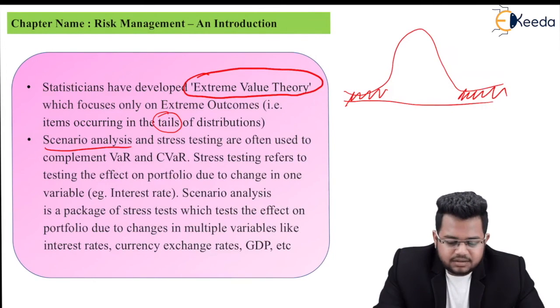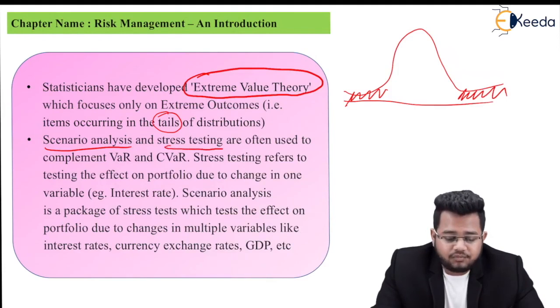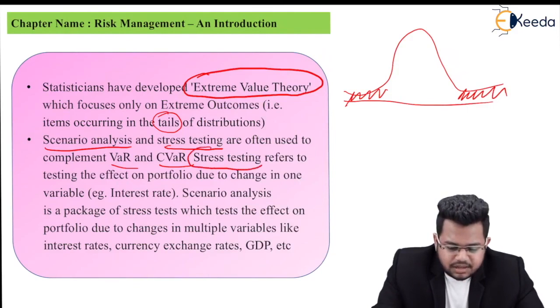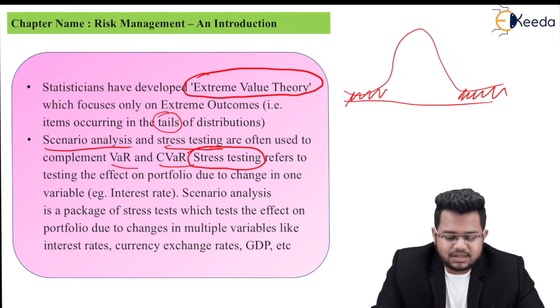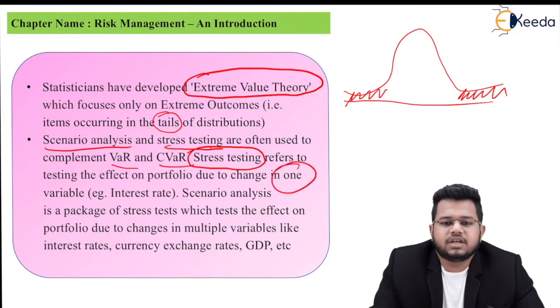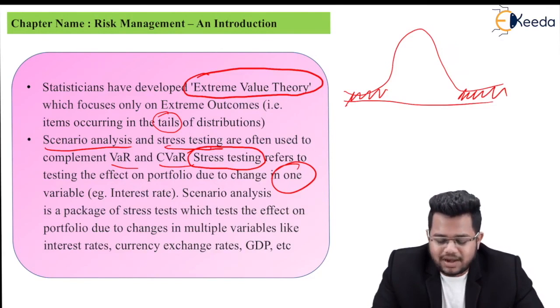Scenario analysis and stress testing are often used to complement VAR and CVAR. You studied this earlier. Stress testing refers to testing the effect on the portfolio due to change in one variable. Change one variable like interest rate and check the effect on your portfolio value.